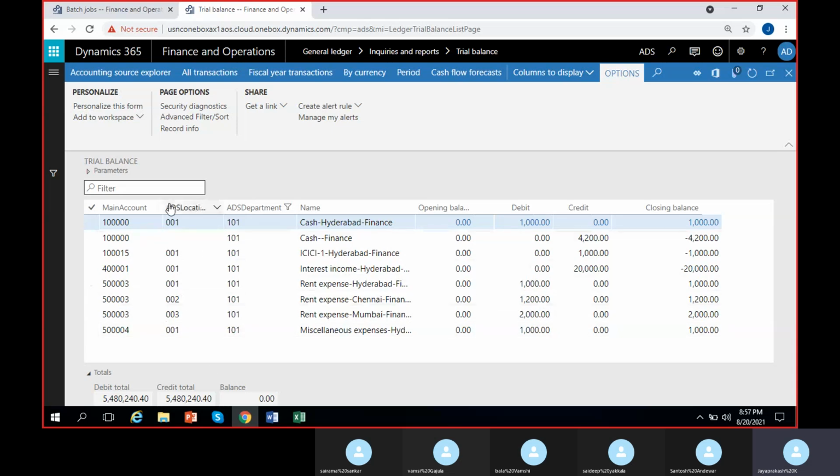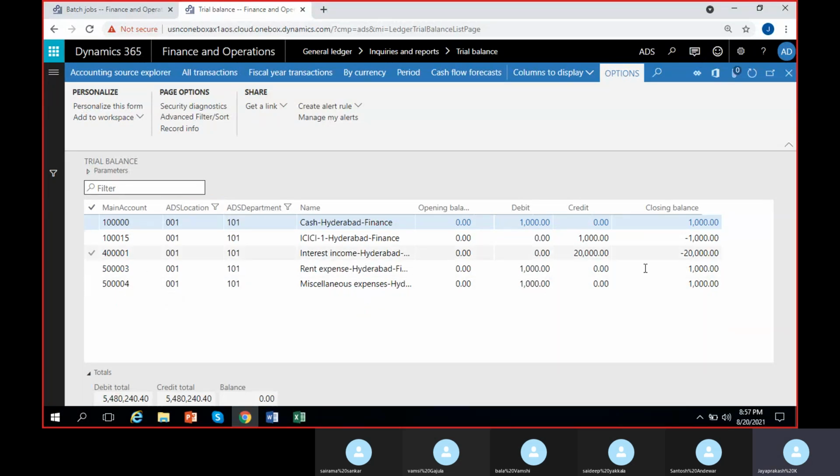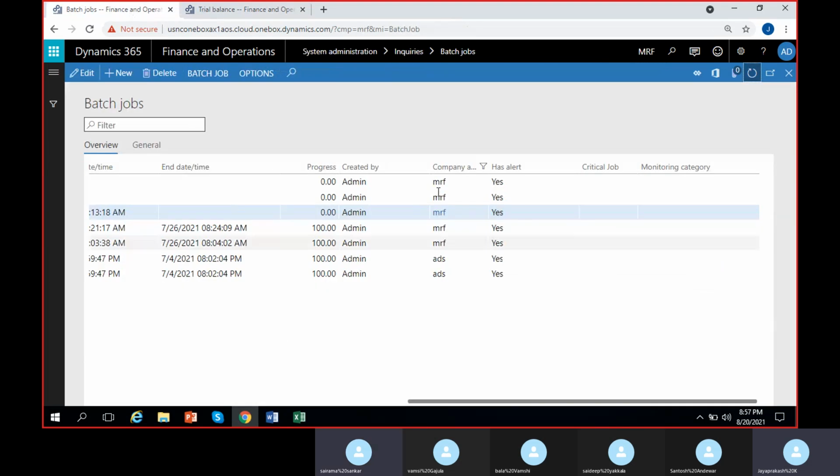We also have locations additionally. If you don't want location, you could have used another dimension set, main account plus department. That would have been easy. Or if you want only Hyderabad location plus finance department, then you can also filter the location. 001 is the Hyderabad value, so apply it. Then you have your balances here. For all these main accounts, using this combination, you have the balances. So literally you can make any kind of combinations as you wish, if you develop a good dimension set and create balances.